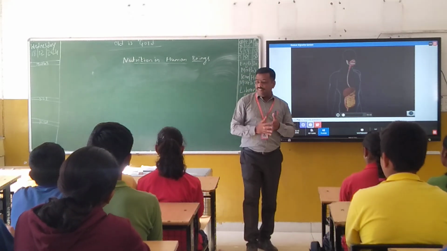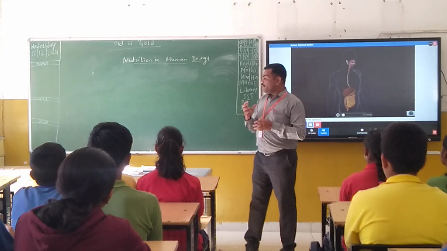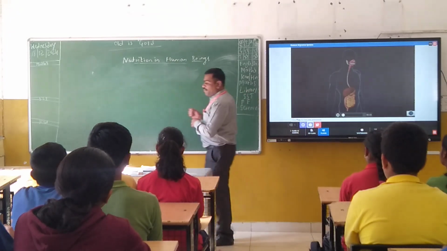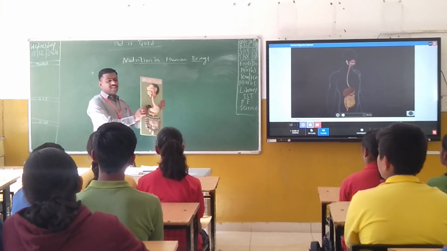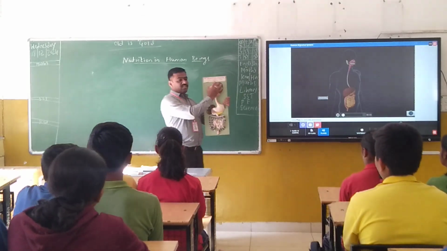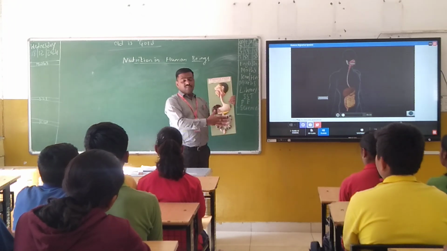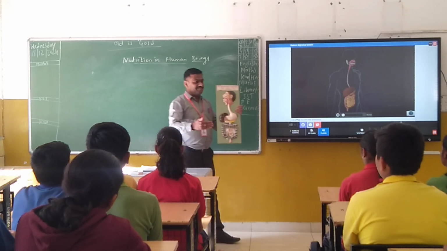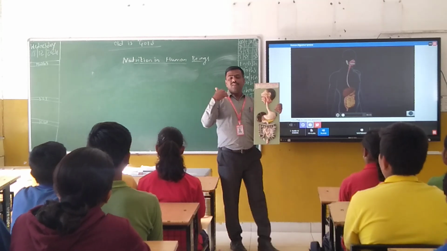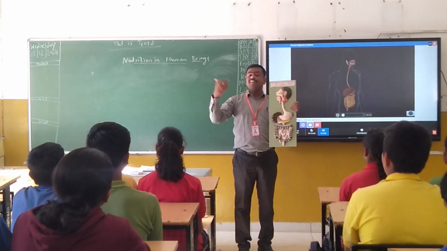Why? Because the human beings are multicellular organisms. For that nutrition purpose, we have a well-developed system that is called digestive system. What do you call that one? Digestive system. Digestive system is a well-developed system for the nutrition purpose. Okay, in the digestive system, we come across different steps. What we have discussed now, that is ingestion, digestion, absorption, assimilation, and egestion.